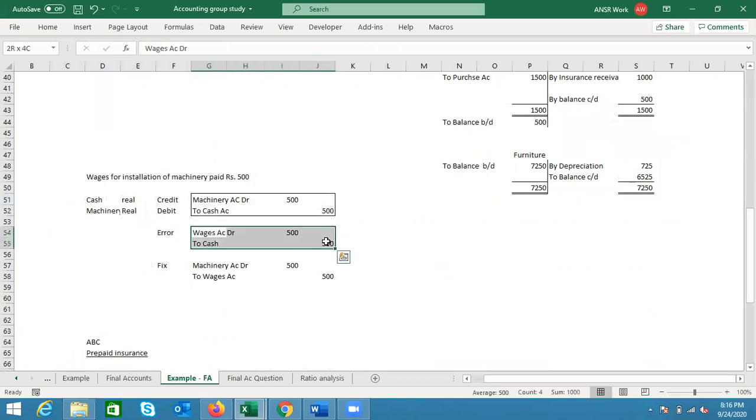However, we have entered wages account debit to cash, in a similar fashion to what we did for the prepaid insurance. Here it is. So for fixing it, the debit entry which was done for the wages will be credited, so that it will get cancelled. And the account that should have been debited, which is machinery account, now we are debiting it. Very simply, the entry should be machinery account debit to wages. Here in our case, cycle stand account debit to wages account.